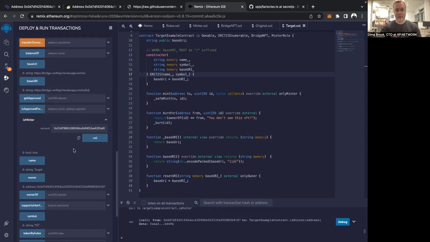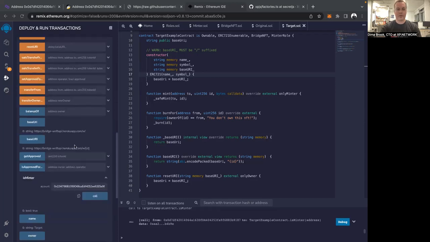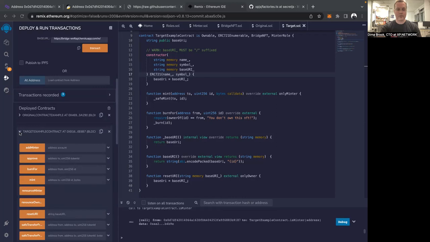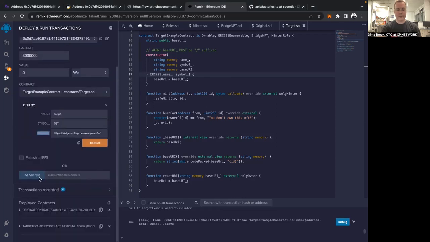The next step for us would be to provide the addresses of both the contracts and the chains to the team of XP.network. But since I'm already on the team, I can do it myself. So I will have to do the following. I will have to add both the contracts to the mapping inside the bridge.